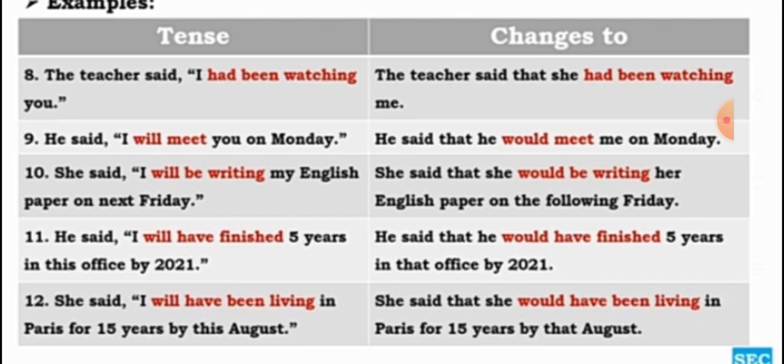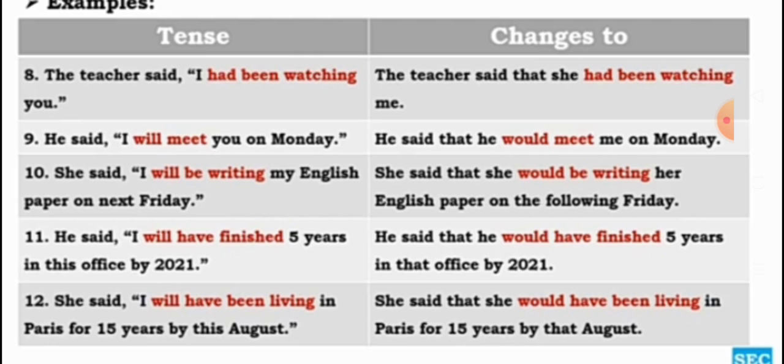Then some more sentences. The teacher said, "I had been watching you." I had been watching is past perfect continuous tense. The teacher said that she had been watching me. I becomes she, you becomes me. She said, "I will meet you on Monday." Simple future. She said that she would meet me on Monday. Will becomes would, you becomes me.